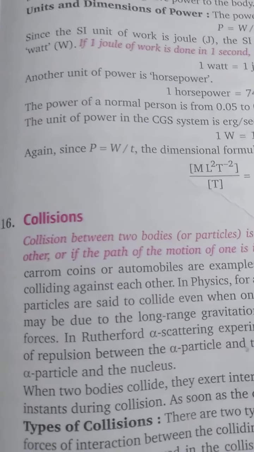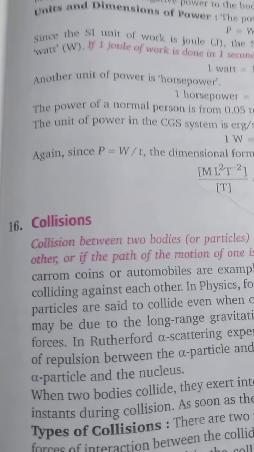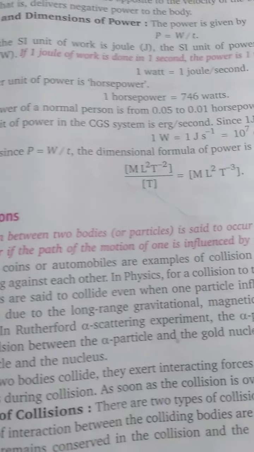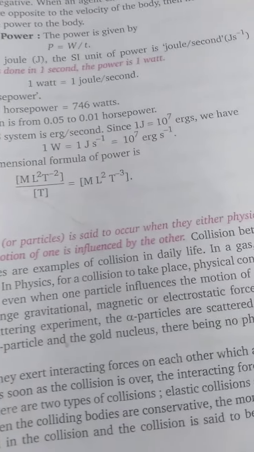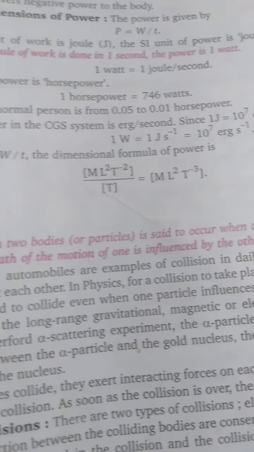In the carom game, the striker and the coins are colliding. In billiards, the balls are colliding. So these are examples of collision. The collision between two bodies is said to occur when they either physically strike each other or if the path of the motion of one is influenced by the other.